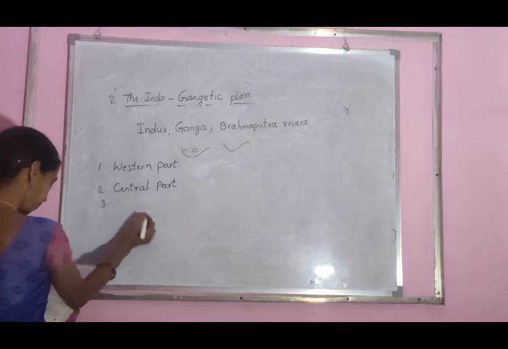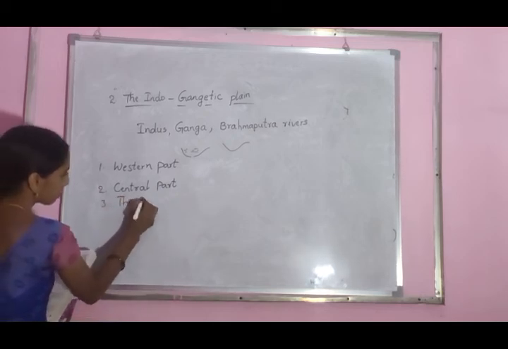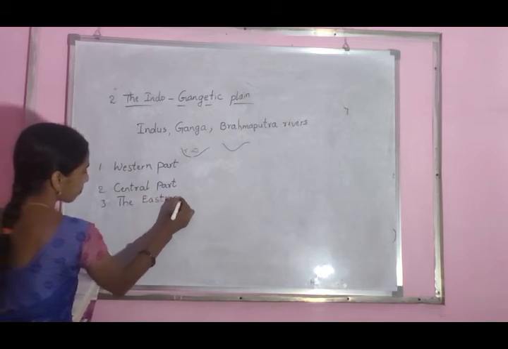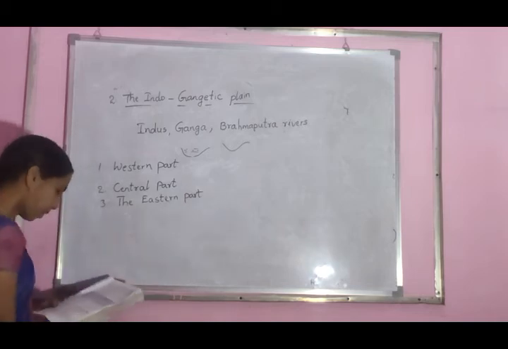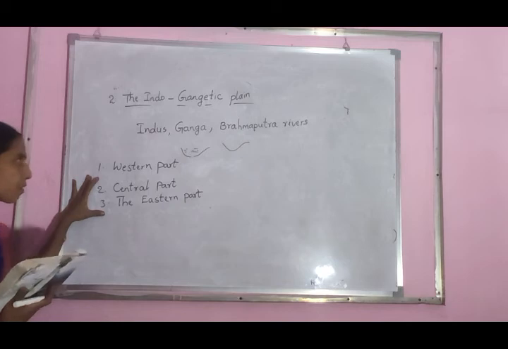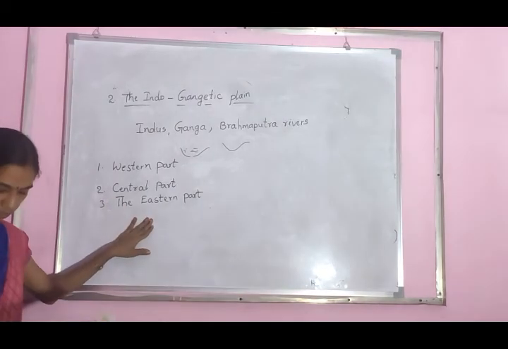Third one is the eastern part. The Indo-Gangetic plains are broadly divided into three parts: western part, central part, and eastern part.